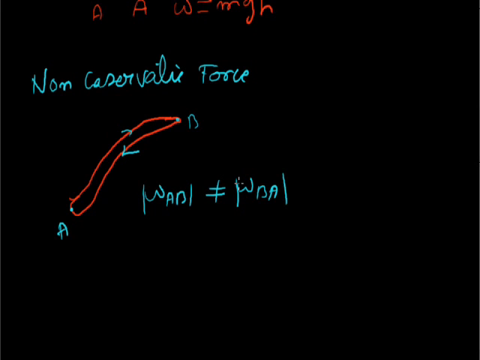It is always less than the previous work. There are many types of such force. Basically the friction force, for example, is a non-conservative force.